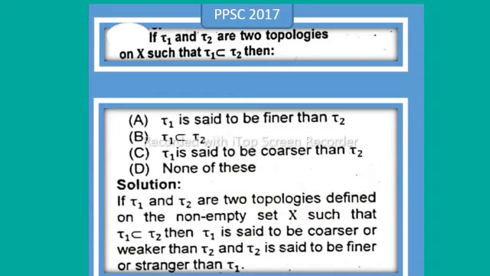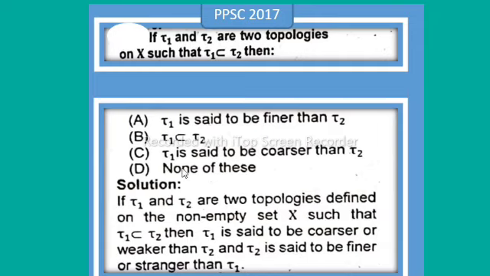In this lecture, I will solve Pakistan Published Mission 2017 MCQ, that is, if τ1 and τ2 are two topologies on X such that τ1 is a subset of τ2, then... Solution: if τ1 and τ2 are two topologies defined on the non-empty set X such that τ1 is a subset of τ2, then τ1 is said to be coarser or weaker than τ2, and τ2 is said to be finer or stronger than τ1.